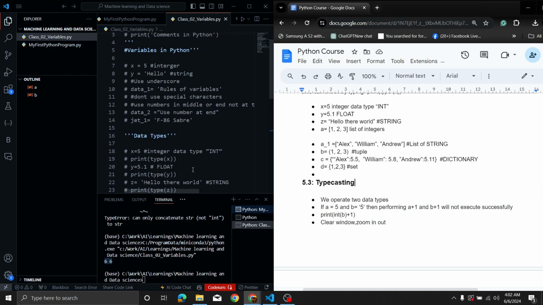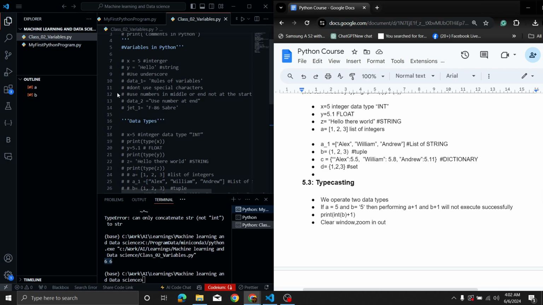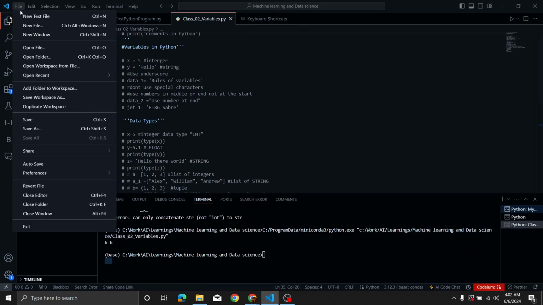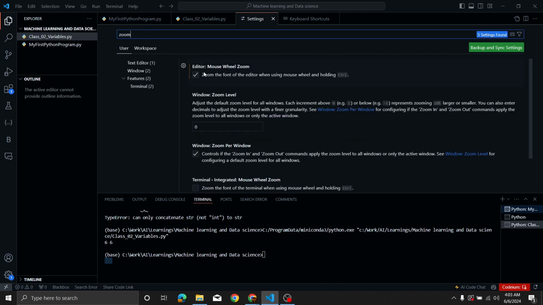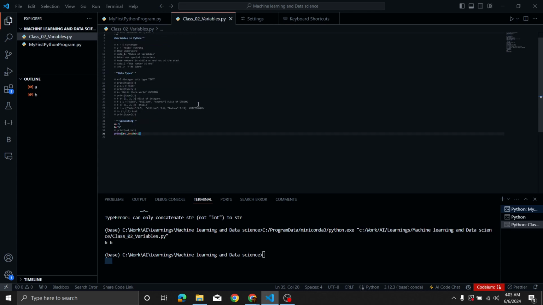Now, as I mentioned earlier, I'll show you how to zoom in and out of this. For this, all you have to do is go to File, Preferences, Settings, type here Zoom, and click here. After you check this button, you will be able to zoom in and out.